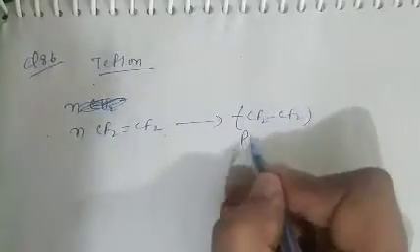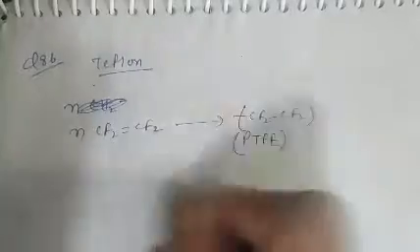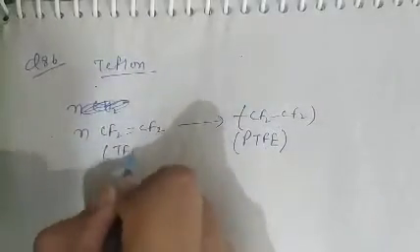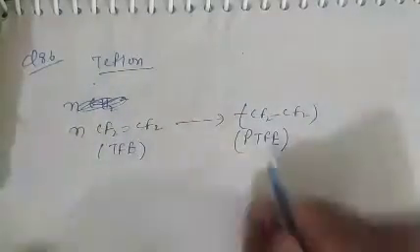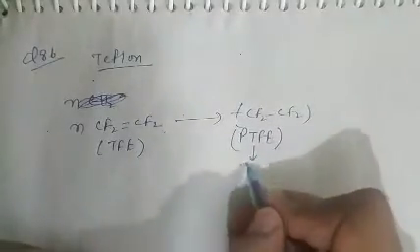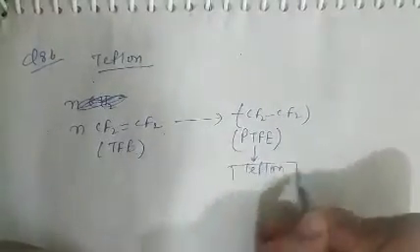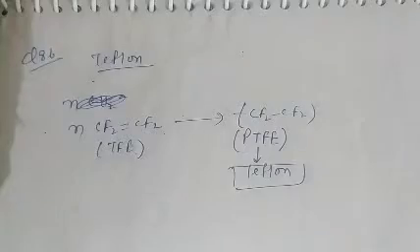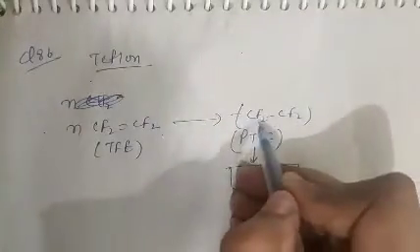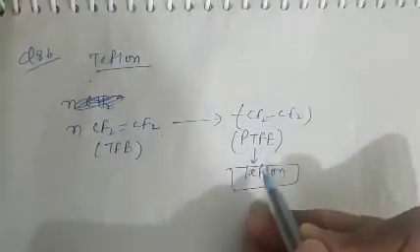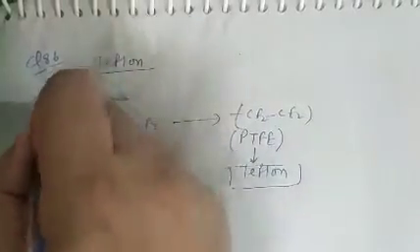This is called PTFE, polytetrafluoroethene, and the monomer is called tetrafluoroethene. Polytetrafluoroethene is called Teflon. So the fully fluorinated polymer is Teflon. So question number 86, option B is correct.